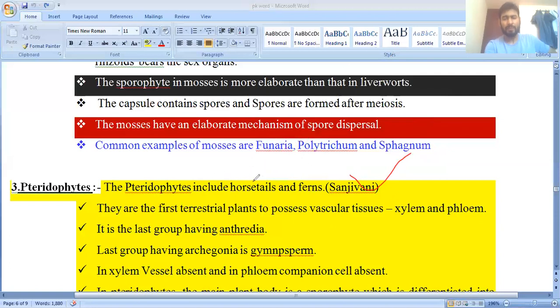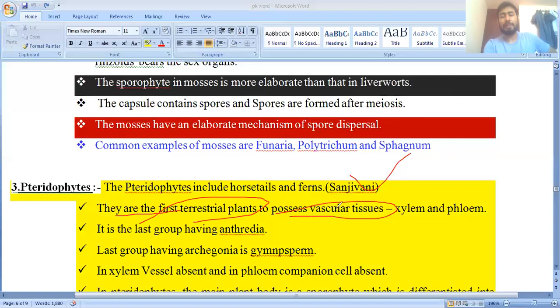Clear? Next point, they are the first terrestrial plants possessing vascular tissue. In the previous groups, algae and Bryophyta, Bryophyta are also considered the amphibians of the plant kingdom. But Pteridophyta are the first terrestrial vascular plants. Vascular plants means they have conductive tissue, xylem and phloem.